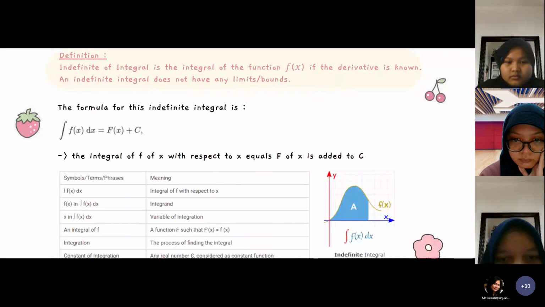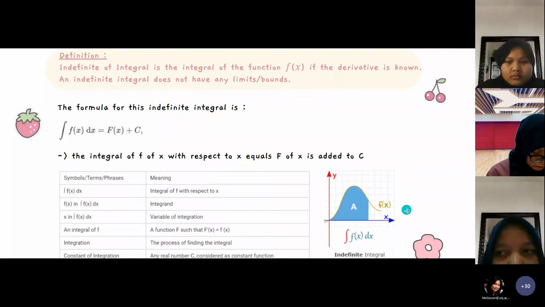Back to this. Indefinite integral is represented graphically like this, with no specific values. Next.